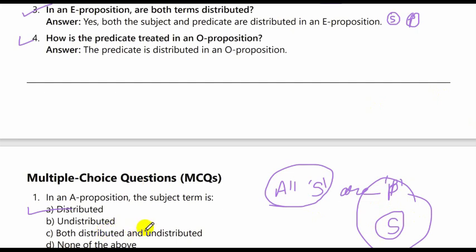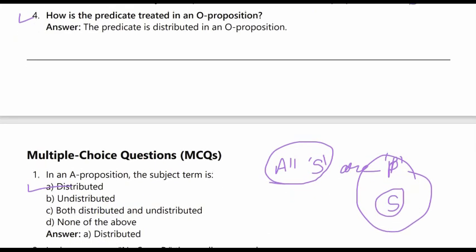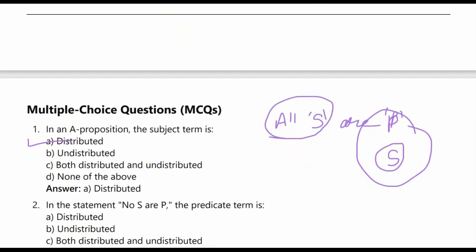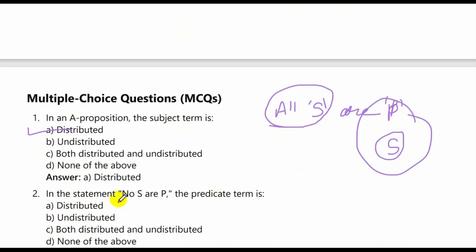Alright. Next is, in the statement no S are P, the predicate term is, first tell me which type of proposition is it? Is it A, E, I, O? I'll wait for 2 seconds. It is an E type proposition.